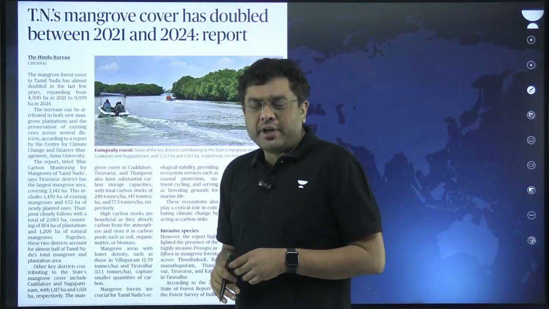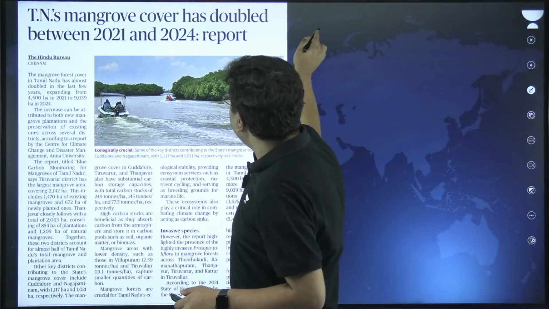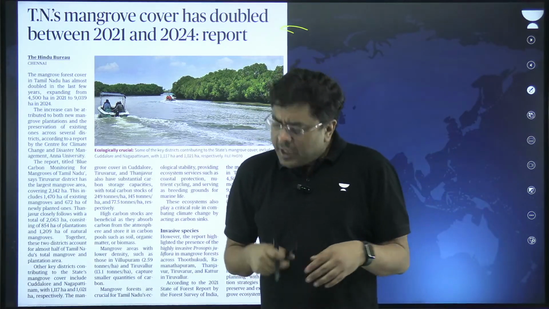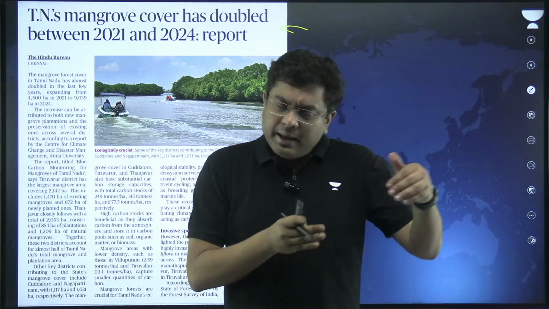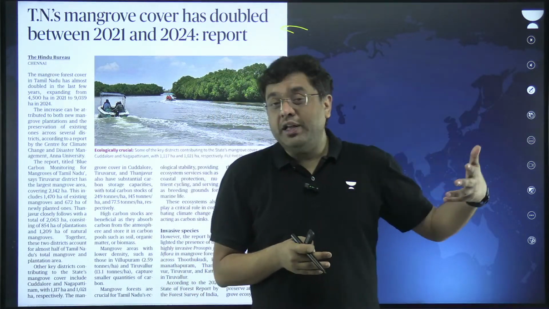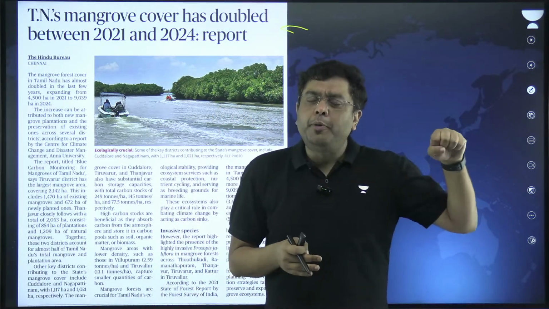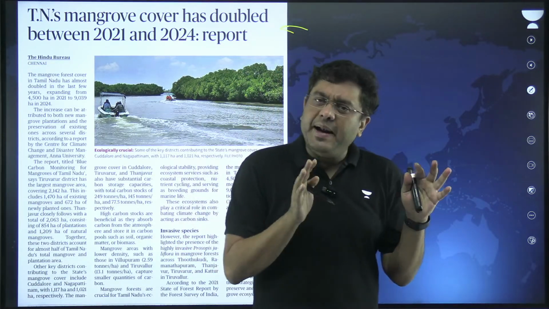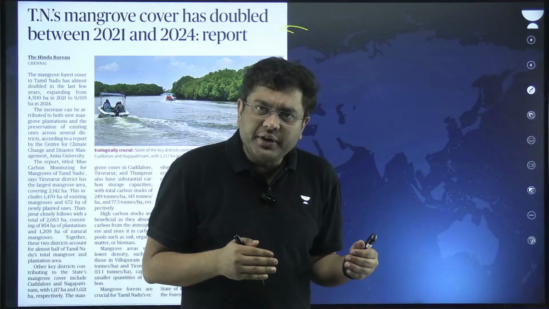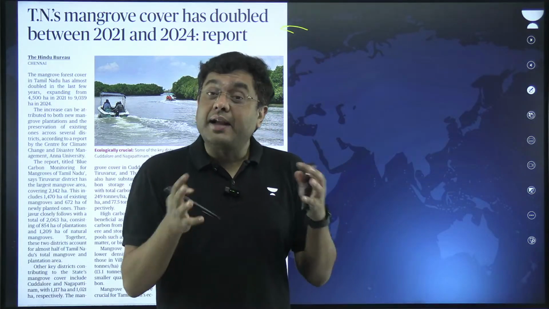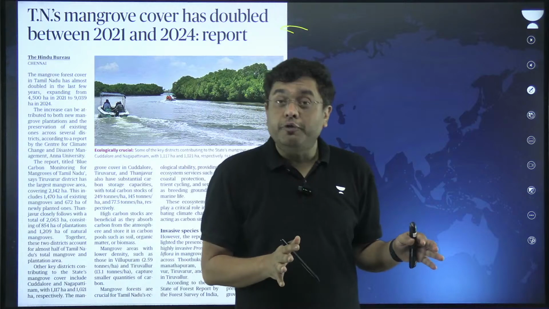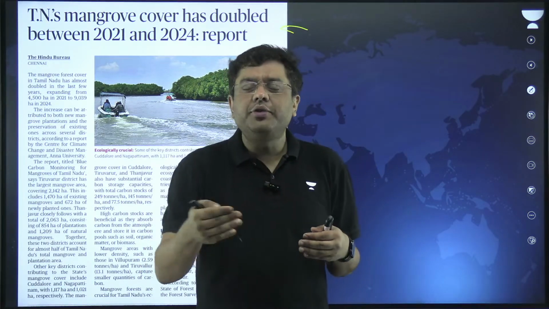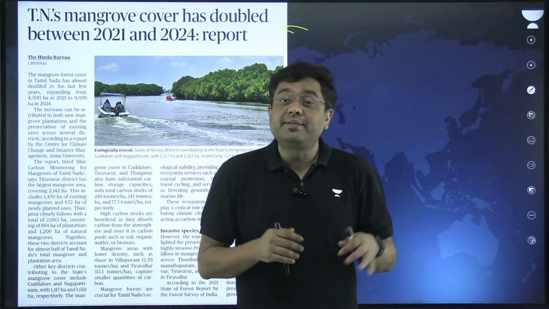Then after that, coming to the next article. Now this talks about Tamil Nadu's mangrove cover having doubled between 2021 and 2024. Now that is a positive sign, right? Basically in certain districts around Thanjavur, that is where the mangrove population has increased. Now an increase in mangrove population provides better conditions even for fisheries in the area. It provides for better carbon sequestration, a greater amount of wood stock. At the same time, it protects the coastal area from storm surges, cyclonic disturbances as well as tsunamis.